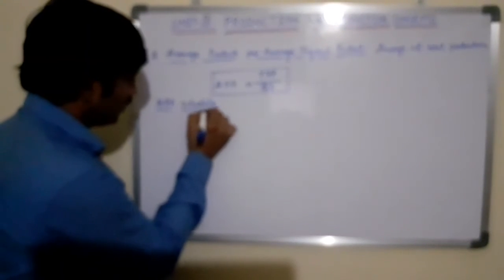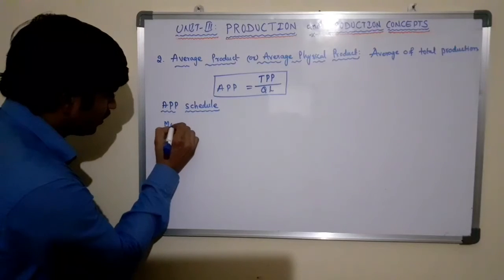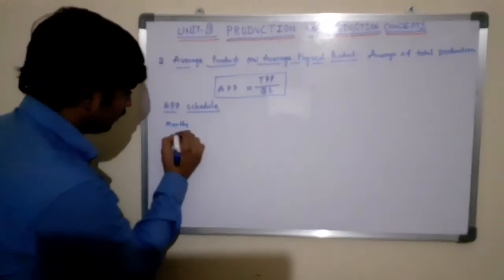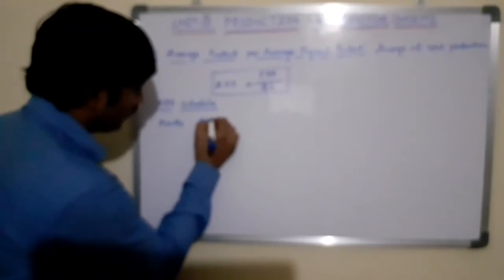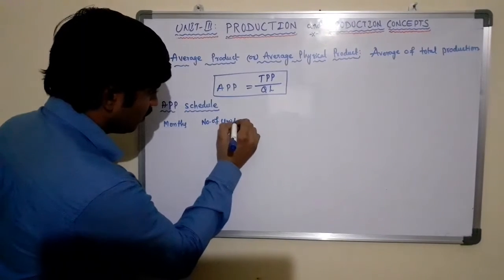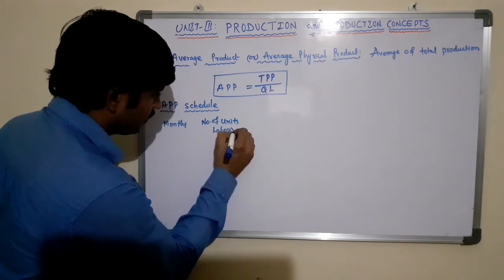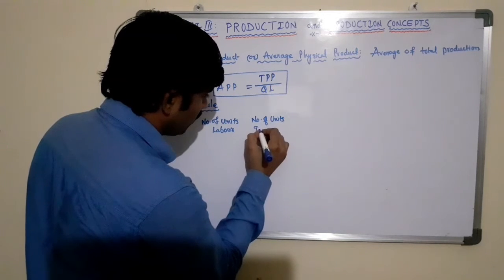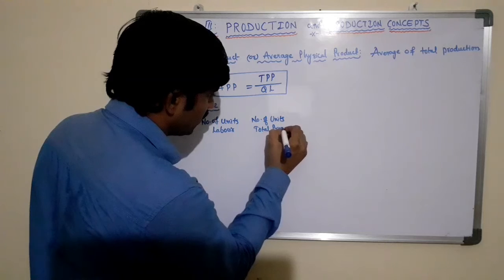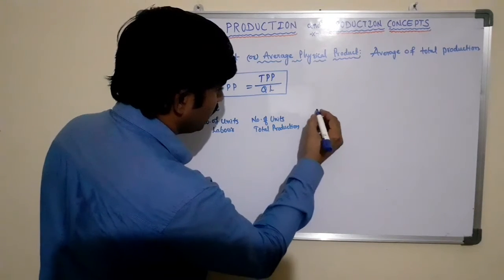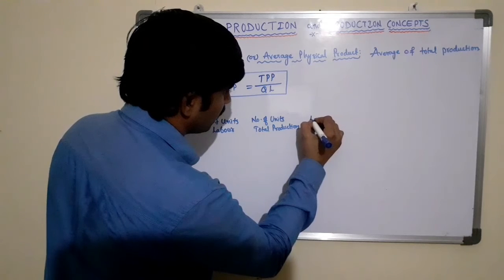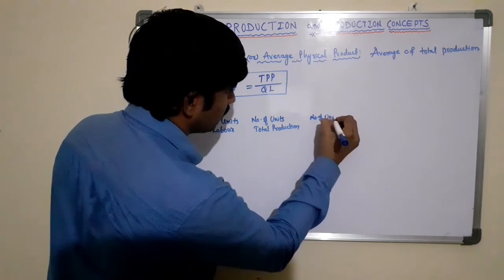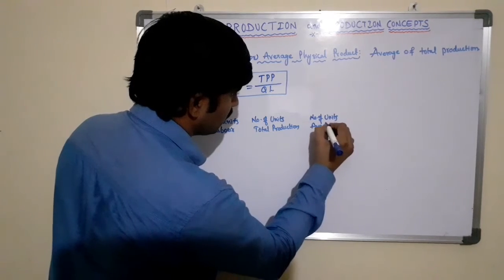So, average physical product schedule. Here I am taking months as the period, the number of units of labor, total production that is TP, and average production, that is average product.